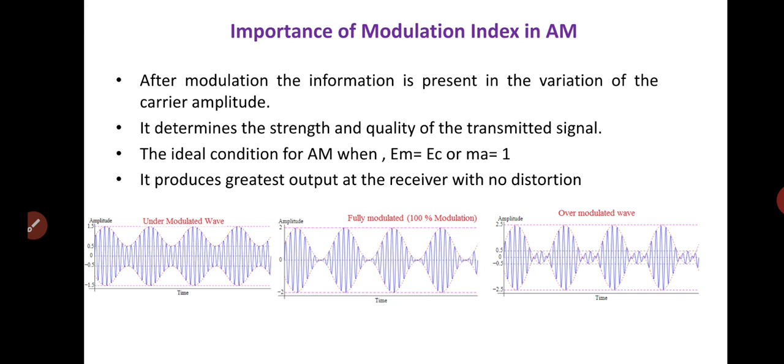If the amplitude of the modulating voltage is higher than carrier voltage, the modulation index will be greater than 1. This will cause severe distortions of the modulated waveform, and the situation is known as overmodulation. The third figure is the overmodulated signal.